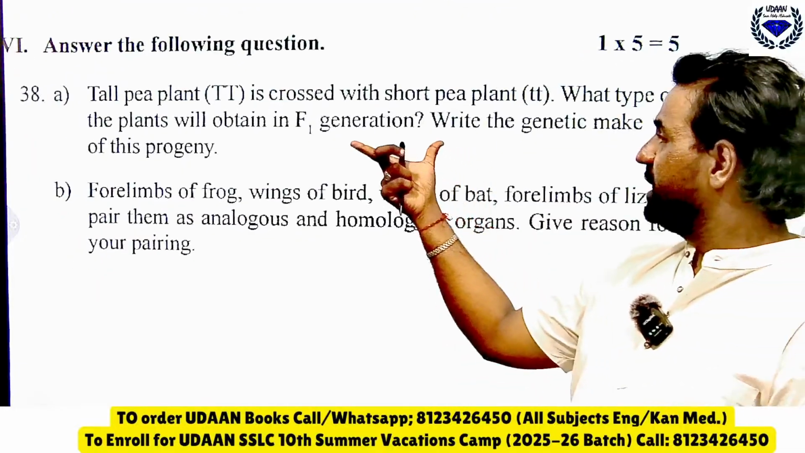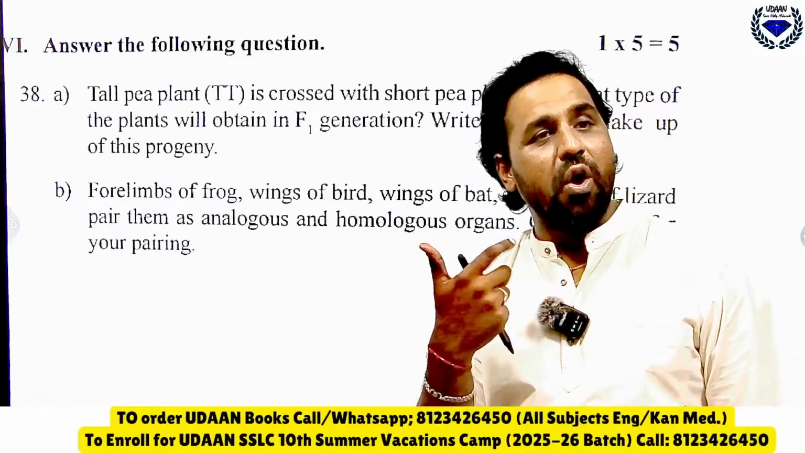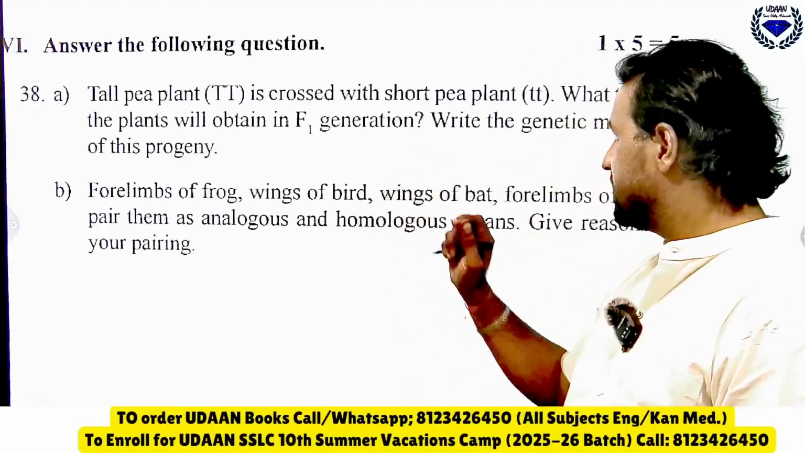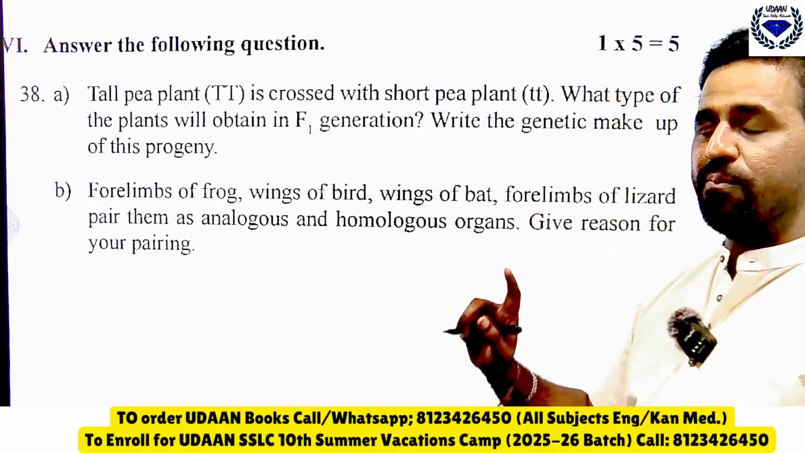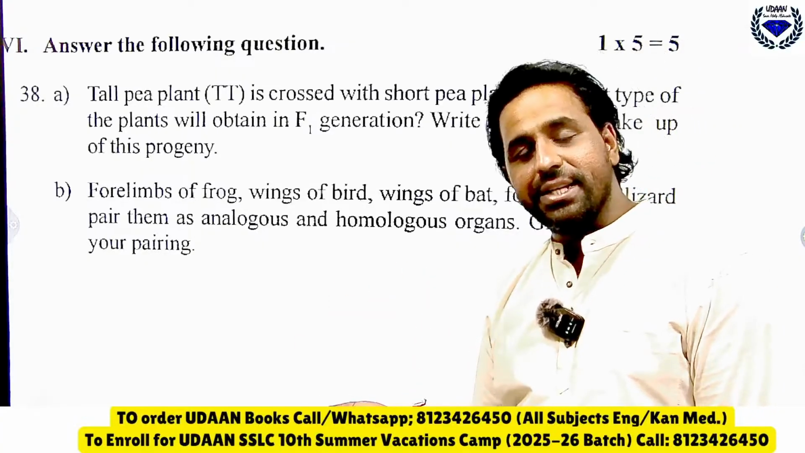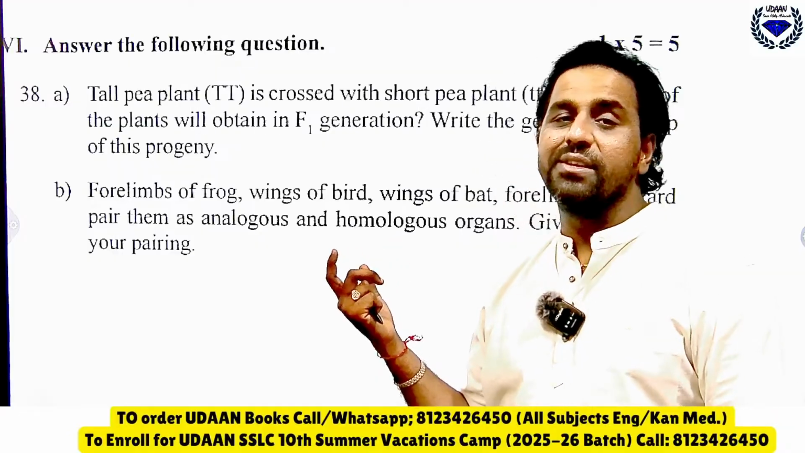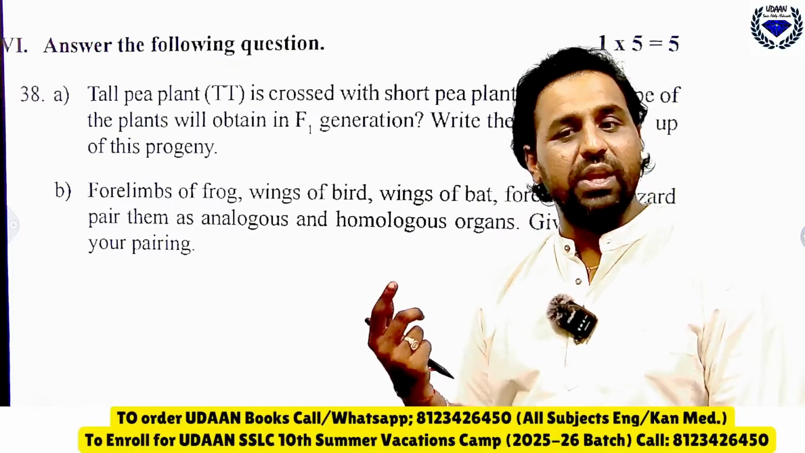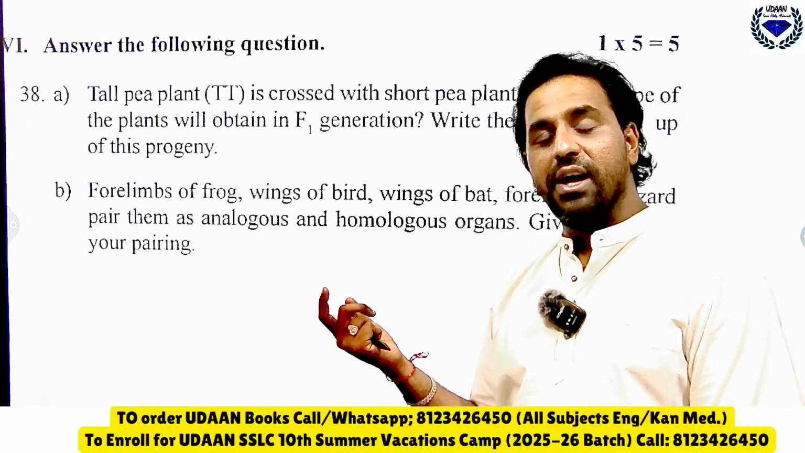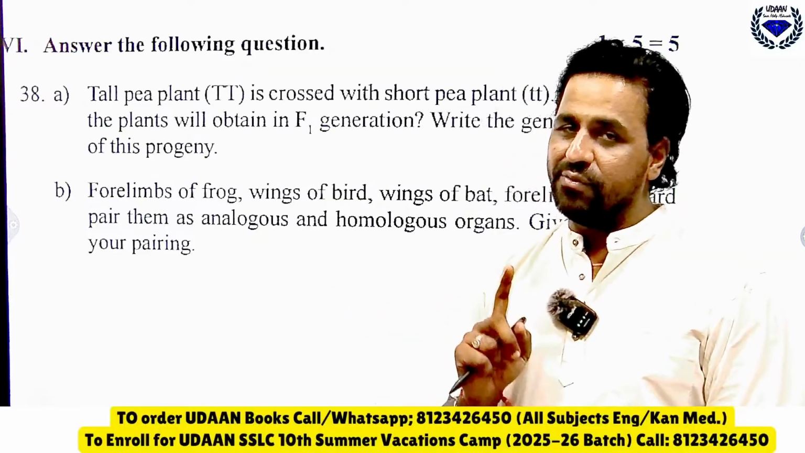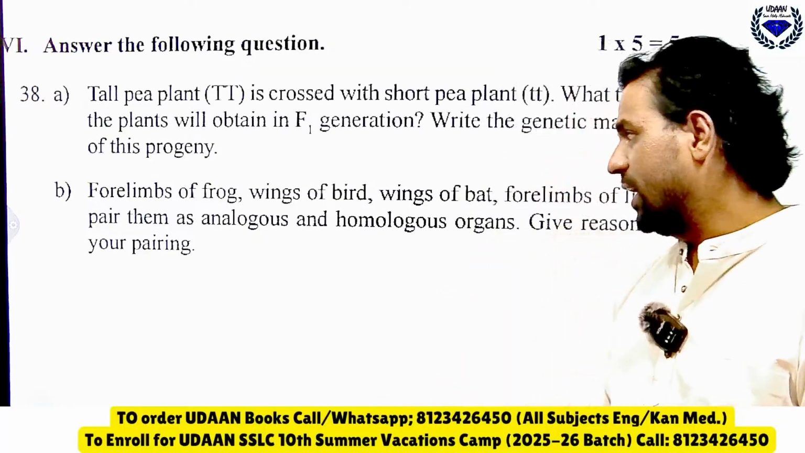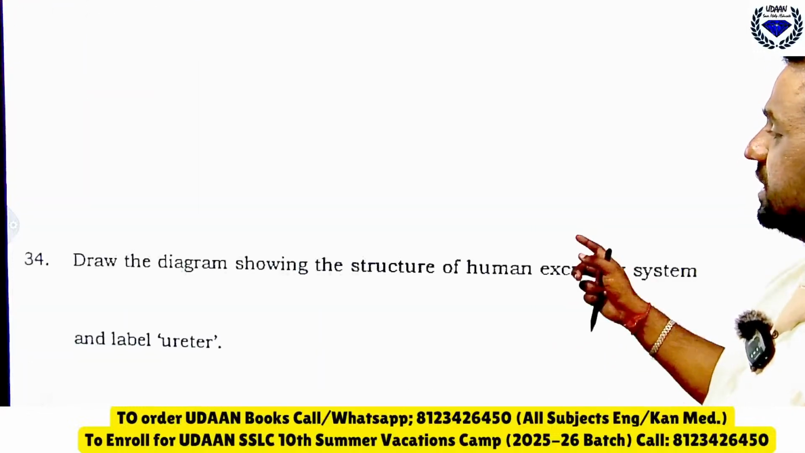Okay, so then the tall pea plant with the short pea plant, what type of plants will be obtained in the F1 generation? In the F1 generation, we will get all the plants tall. Already I have solved this previously. Write the genetic makeup of this progeny. In F2 generation, you will get 1:2:1, that is the genotypic ratio, and the phenotypic ratio is 3:1. Then this one is not there mistakenly.